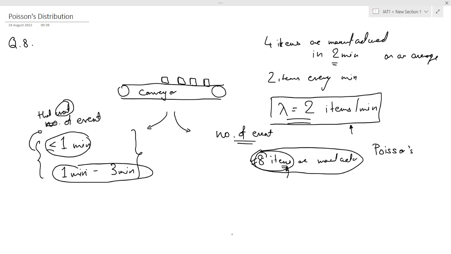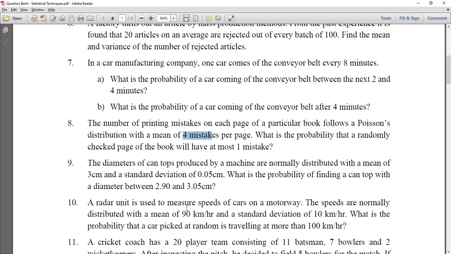For example, let us look at the question that we have been given for Poisson distribution. The number of printing mistakes on each page of a particular book follows a Poisson distribution. Whenever we have a Poisson distribution, we require only one important thing, which is the mean. They have given a mean of 4.